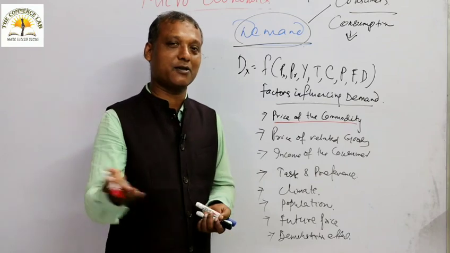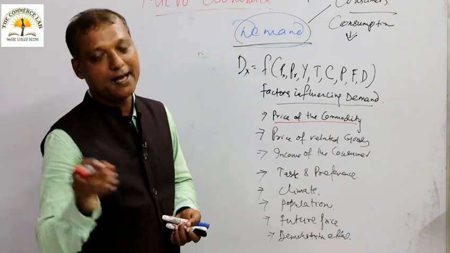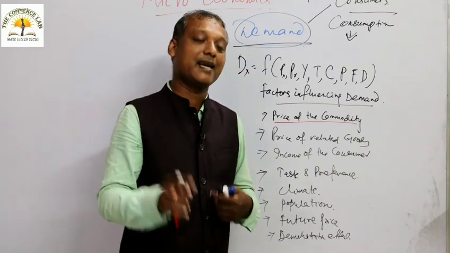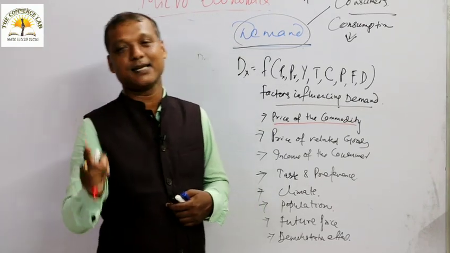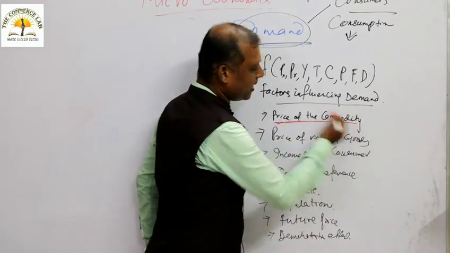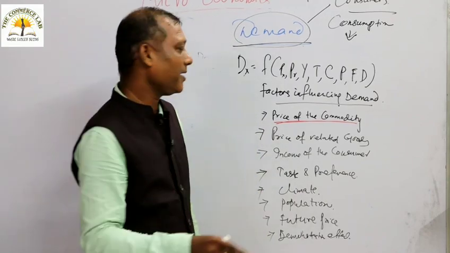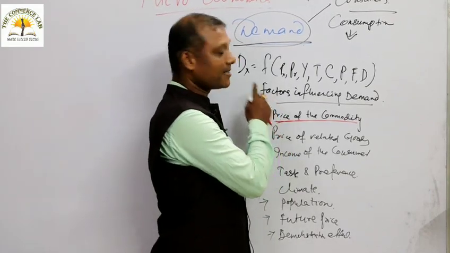Before, it was costing you 20 rupees. So when the price of a commodity is high, definitely we will purchase less. And when the price of a commodity is less, then we will purchase more. This is the relation between the price of a commodity and the demand. So there always exists an inverse relationship between price of the commodity and its demand.